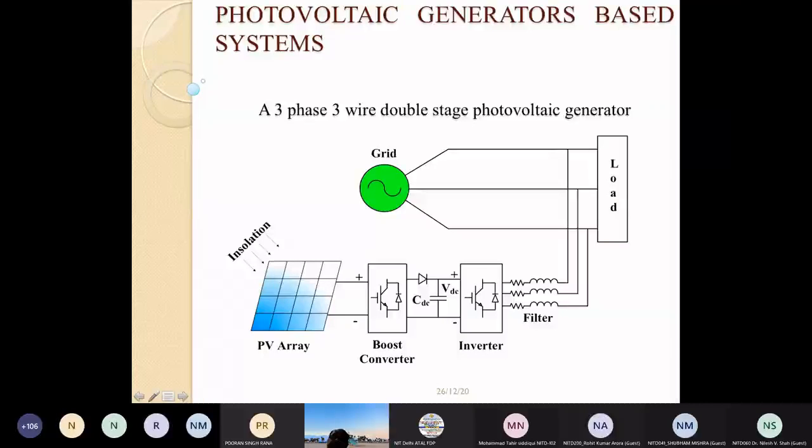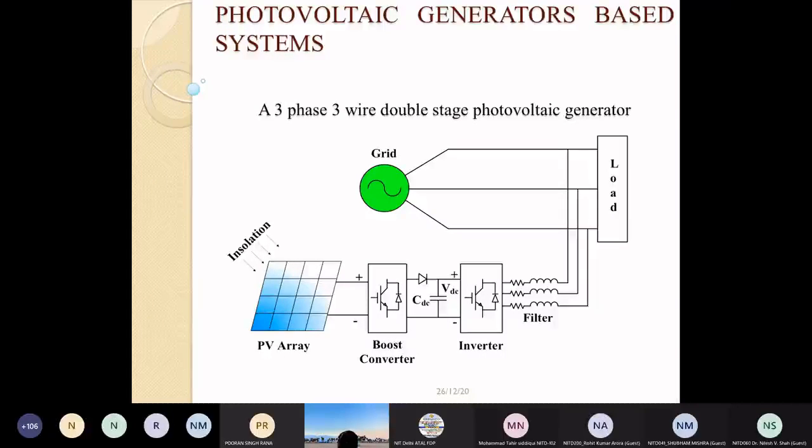If the load is more than the photovoltaic power, the grid will supply the excess power, and the reverse: if the photovoltaic power is more than the load, the grid will be fed with the power. So the grid will see a bidirectional power flow.